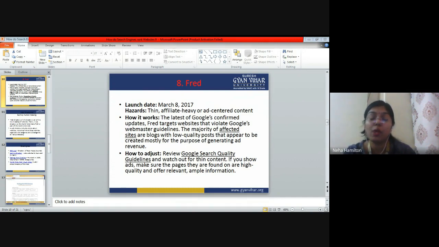So how to adjust now, how to get rid of this? Review Google search quality guidelines and watch out for thin content. If you show ads, make sure the pages they are found on are high quality and offer relevant and ample information. The Google search quality guidelines are called the Red Book. This book is released by Google. You can easily download it.